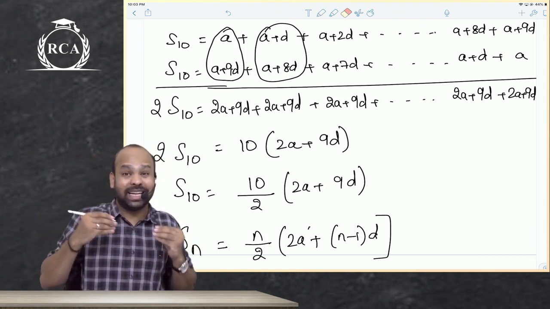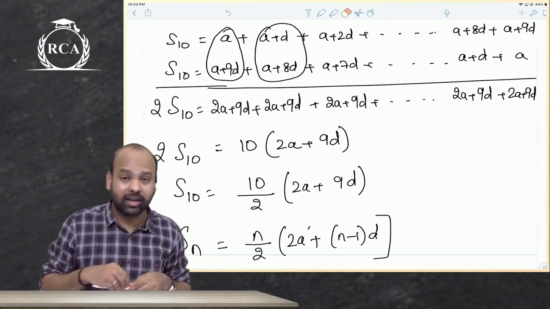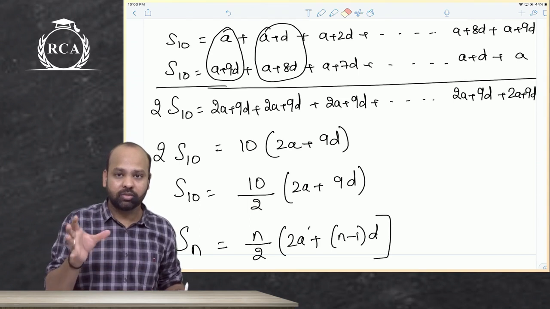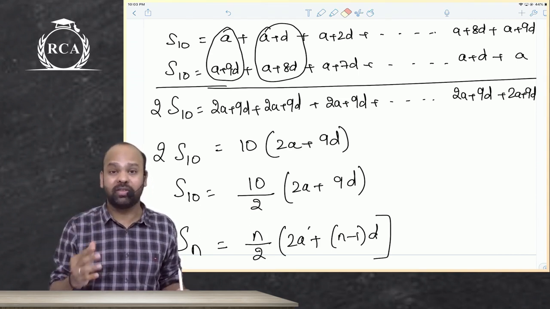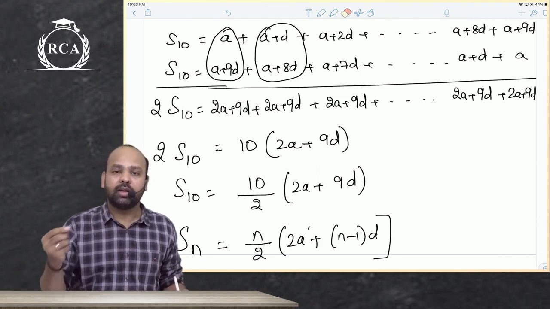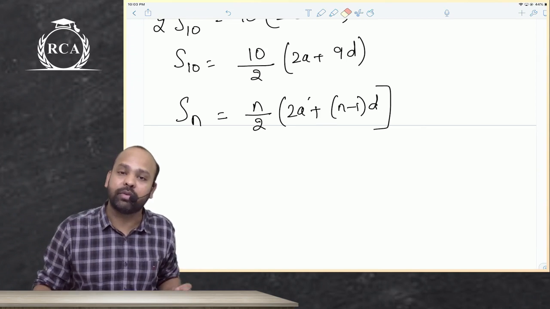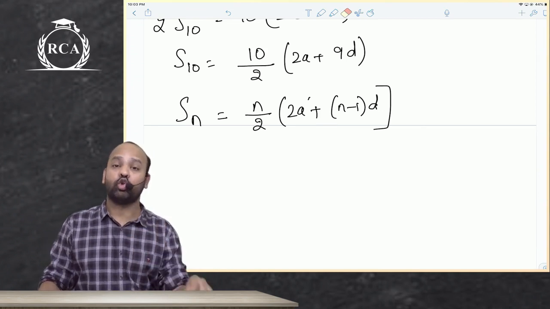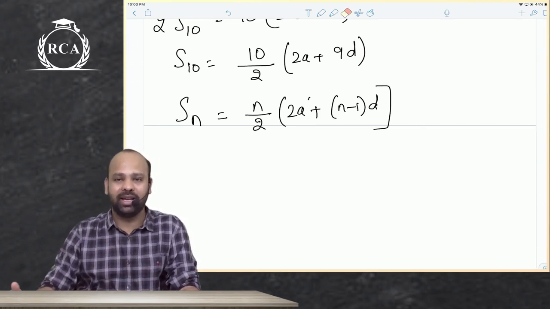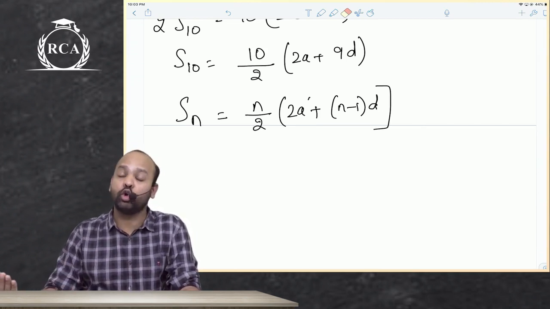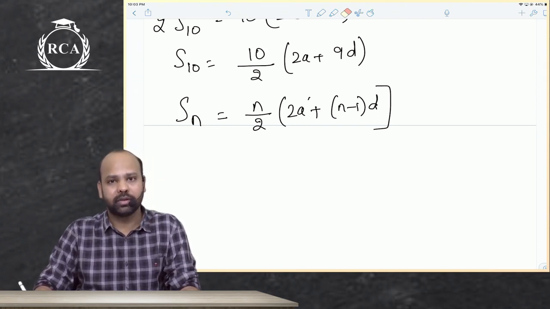Why did I write 10 into 2a plus 9d? Because I'm writing the sum of 10 terms, and a sum of 10 terms will have 10 terms in it, no? So this 2a plus 9d, 2a plus 9d, 2a plus 9d also will occur 10 times. That is why 10 times 2a plus 9d, and this will become the formula for sum of n terms: n by 2 into 2a plus n minus 1 into d. Sum to 10 terms is 10 by 2 into 2a plus 9d, so sum to n terms will be n by 2 into 2a plus n minus 1 into d. I hope we're all clear about this, guys. Yes, better.